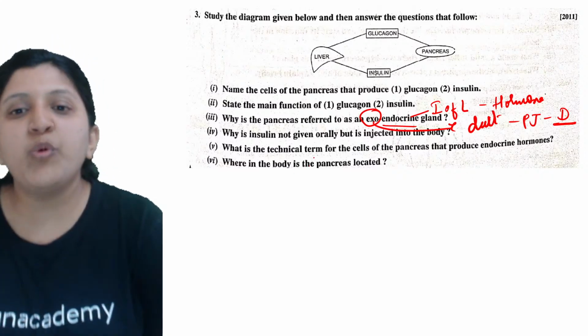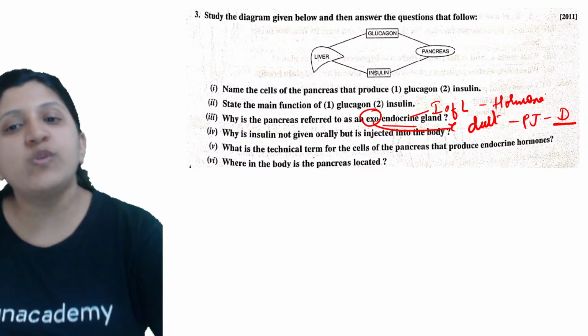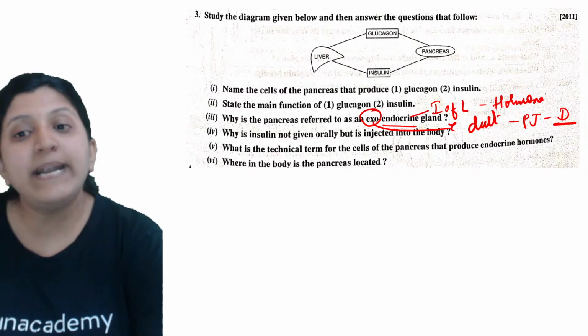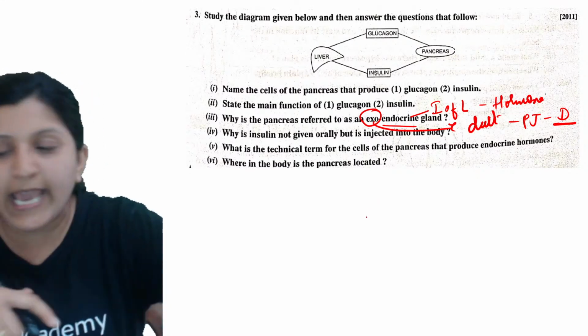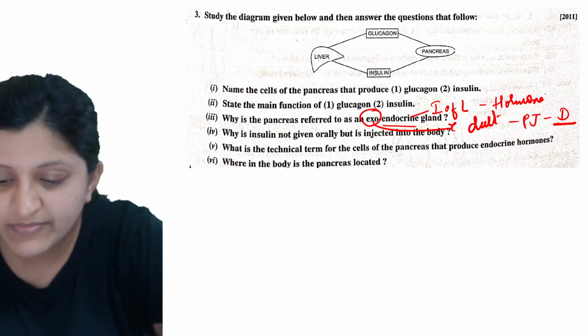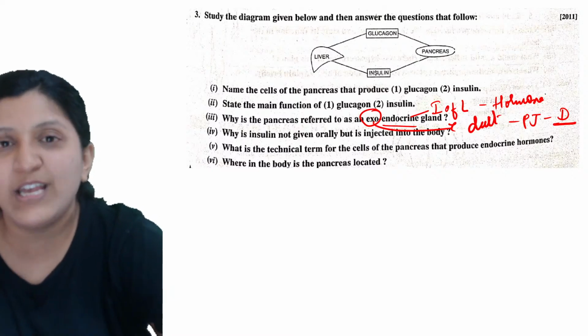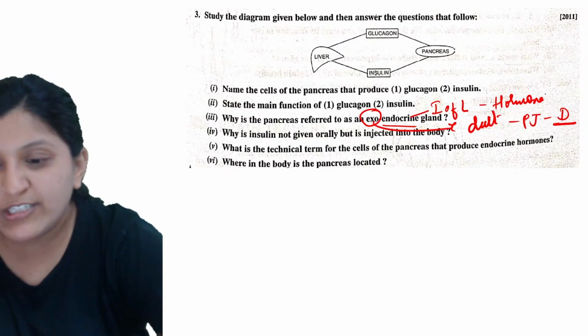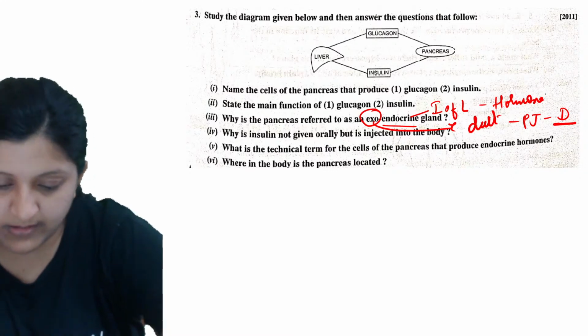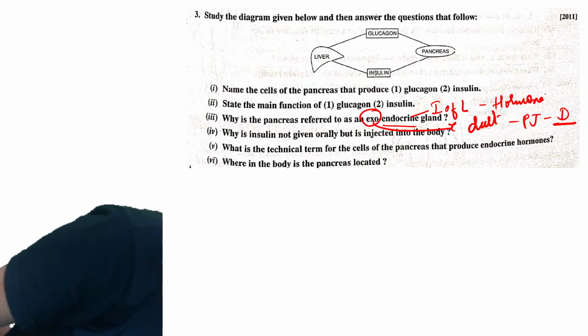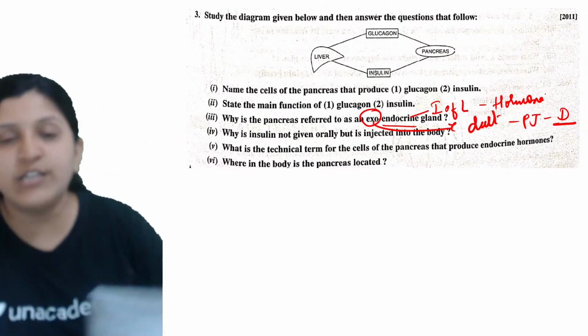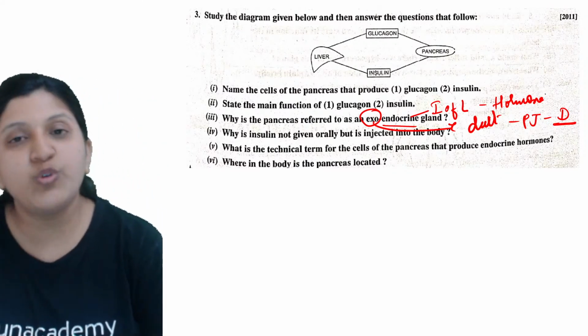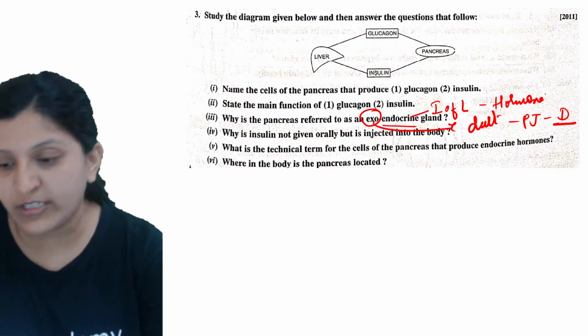Now moving on to the next one. Why is insulin not given orally but injected into the body? Any idea why we don't give insulin orally? Instead it is injected into the body. Yes, so pancreatic juice is released into the duct, and through the duct it will reach the duodenum.